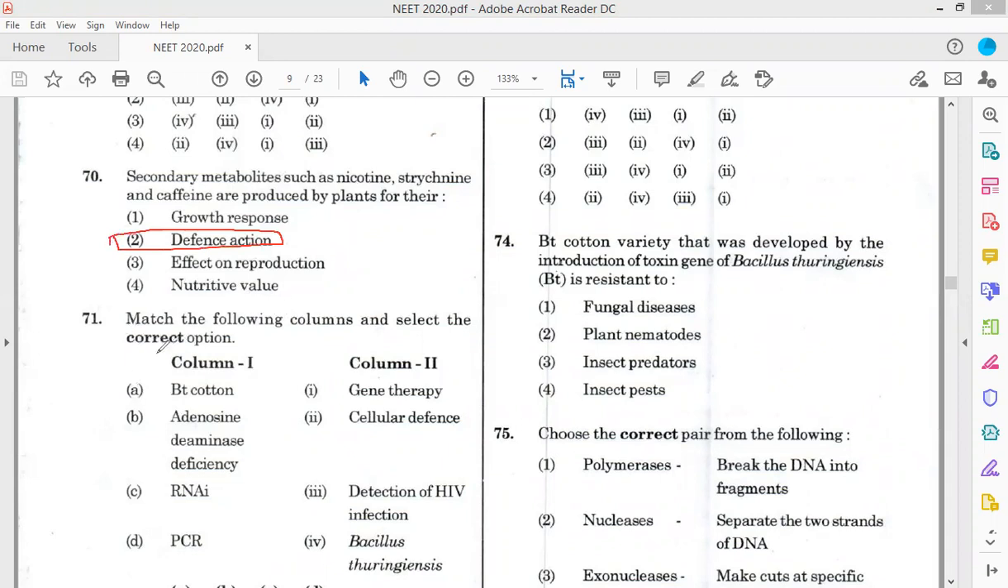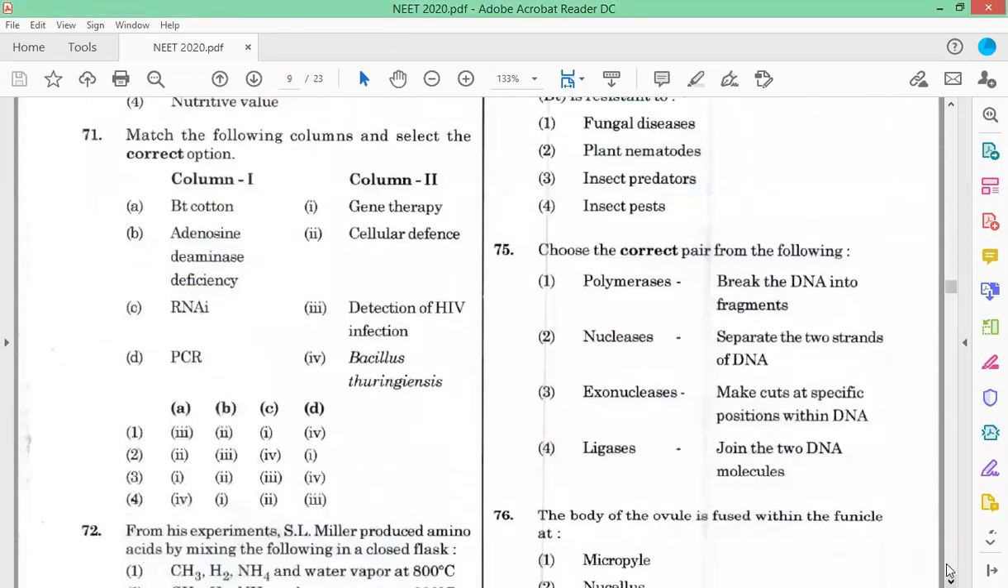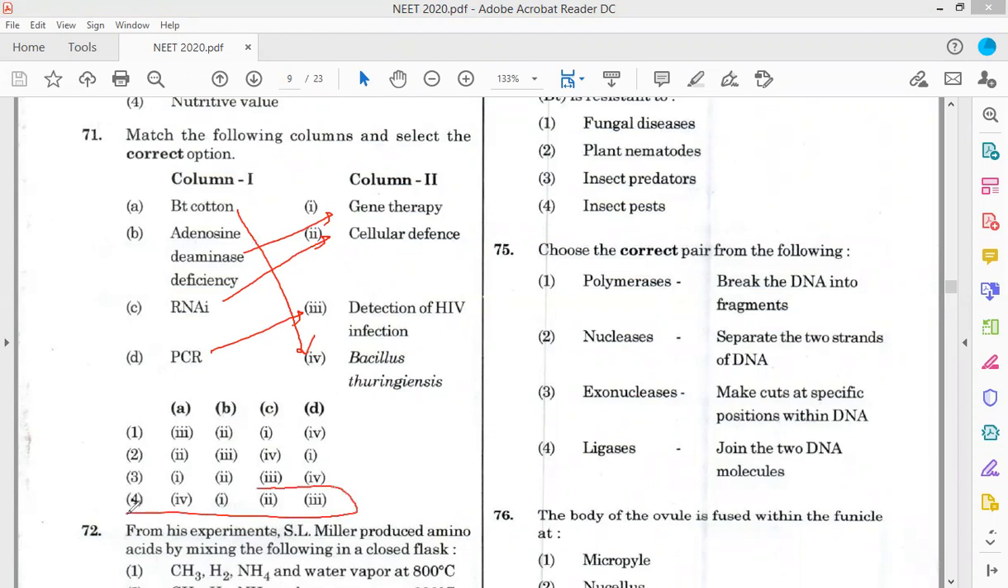Now, coming to question number 71. Which of the following columns is correct? Bt cotton is Bacillus thuringiensis. Adenosine deaminase, gene therapy, RNAi, cellular defense, and PCR, detection of HIV. So the answer to 71 is A4. Only one option is given, so option 4 is the correct option.